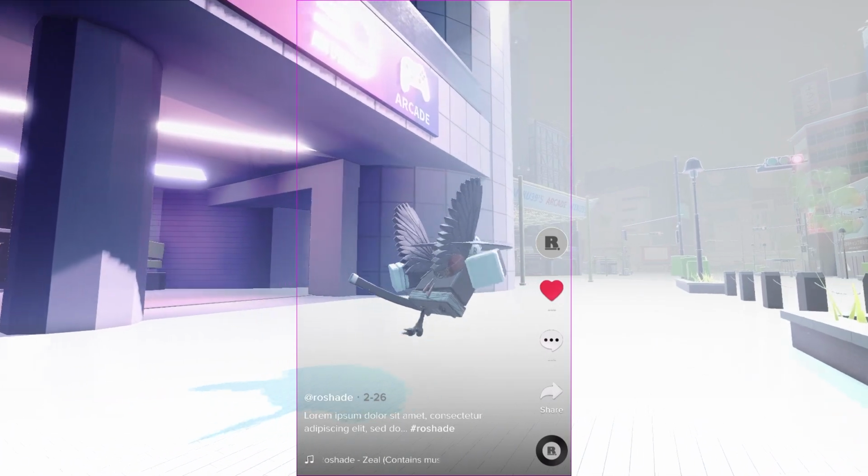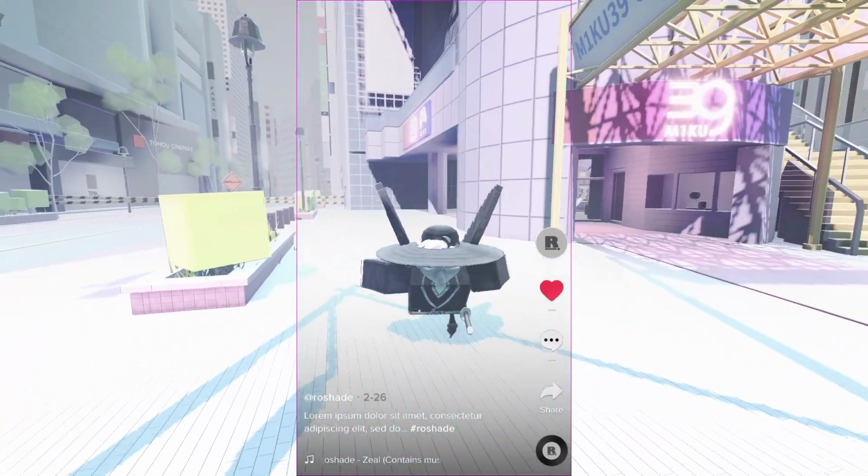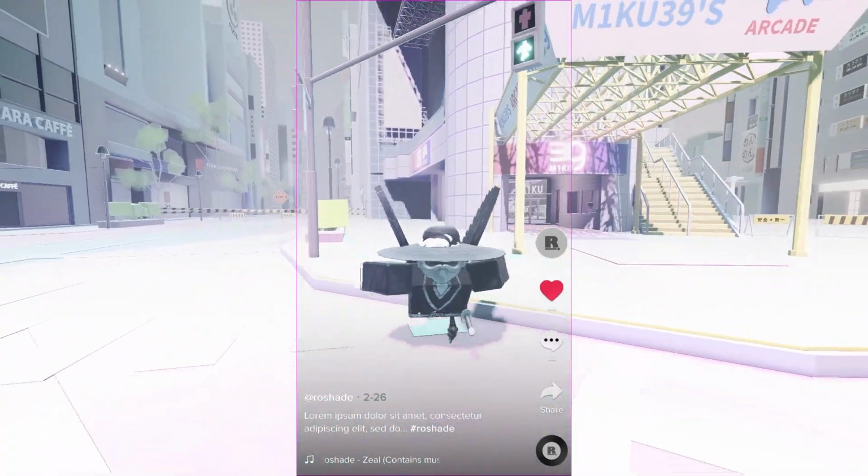As of right now, this should work with every Roshade preset. There isn't any other preset out there that I know of that does this.